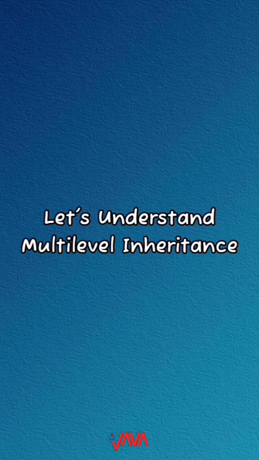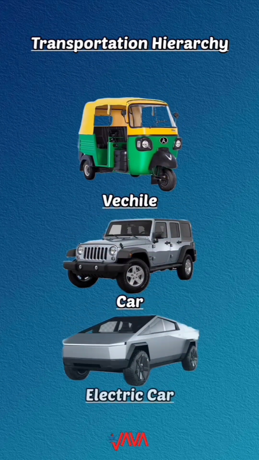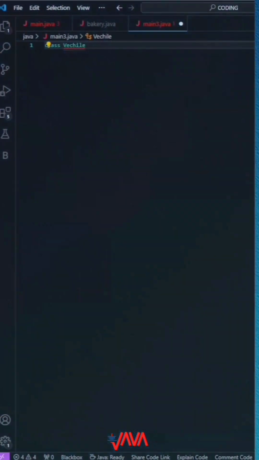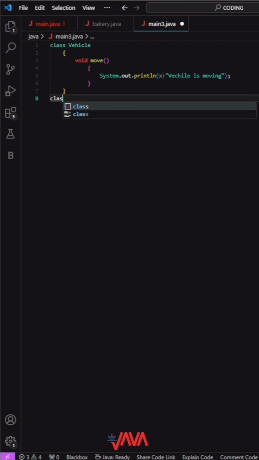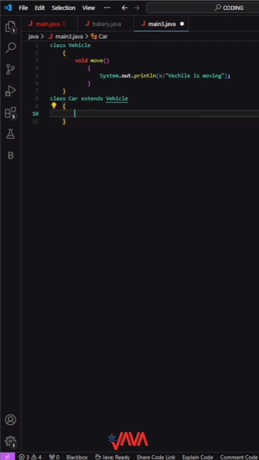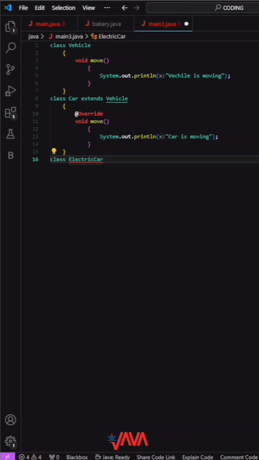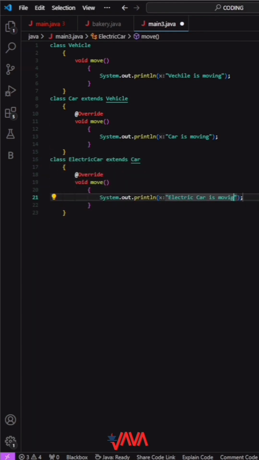Let's understand multilevel inheritance in Java with a simple example. Imagine a transportation hierarchy: vehicle, car, and electric car. Let's jump into code. First, we have the vehicle class with a method move that prints vehicle is moving. Next, the car class inherits from vehicle and overrides the move method to print car is moving. Finally, the electric car class inherits from car and overrides the move method to print electric car is moving silently.